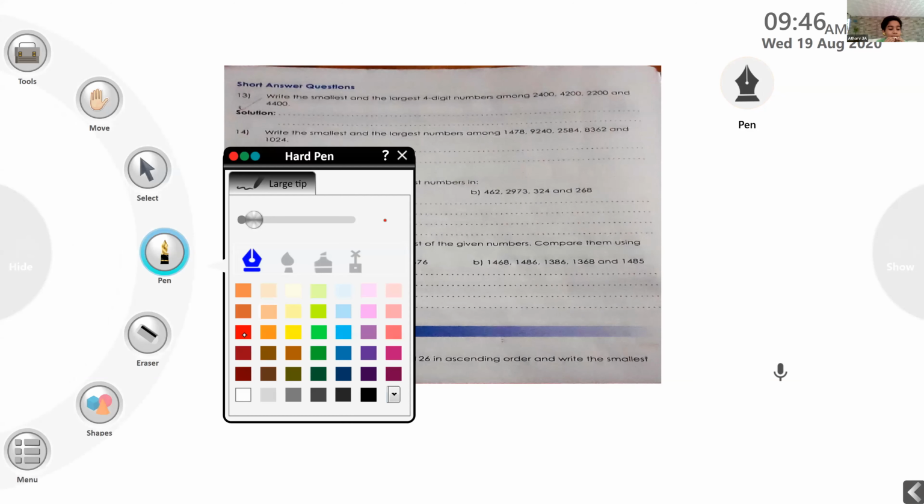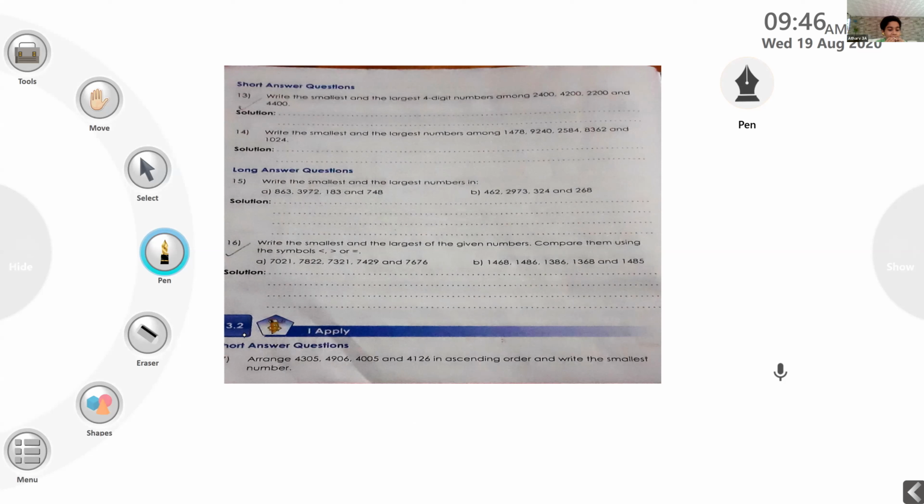Write the smallest and largest four-digit number among 2,400, 4,200, 2,200 and 4,400. So you have to find the smallest number and the largest number from these numbers.